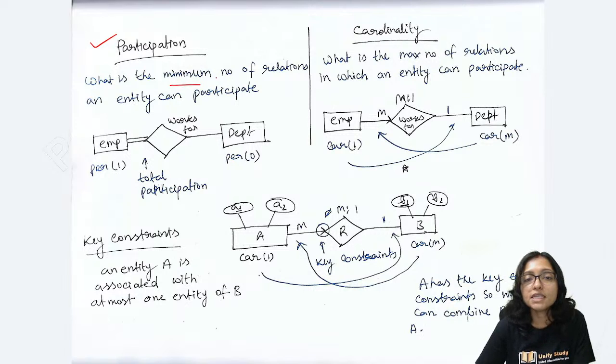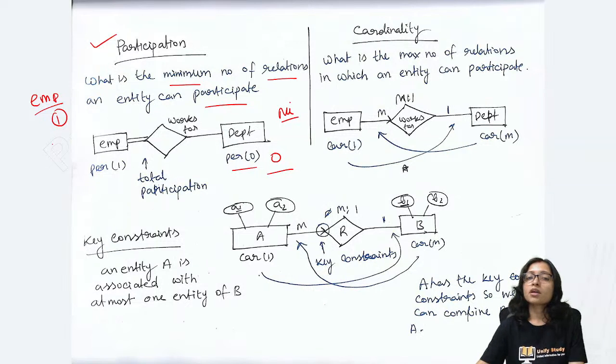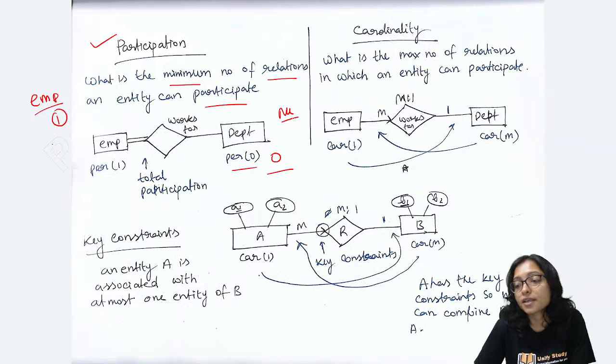Participation means the minimum number of relations in which an entity can participate. Minimum means one employee can work for one department, and in one department there can be 0 employees also. Maybe it is a new department and there is no employee. That's why participation can be 0.